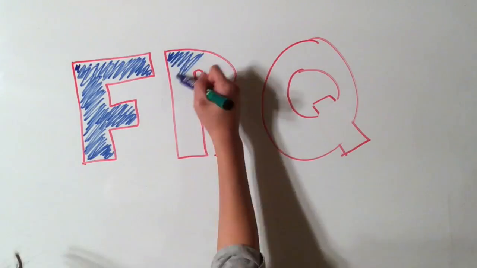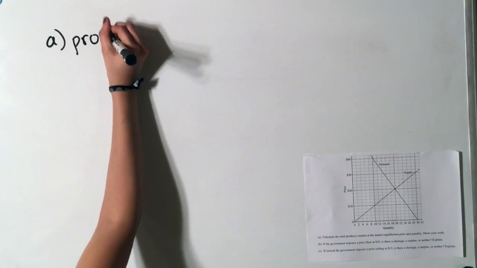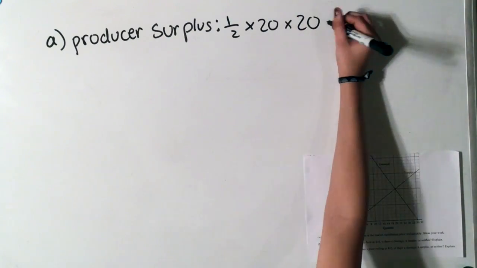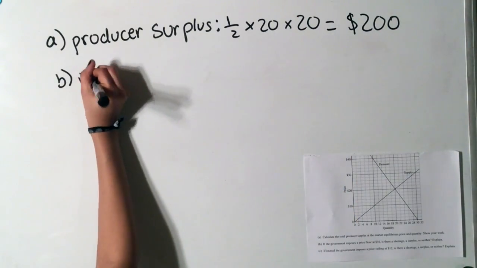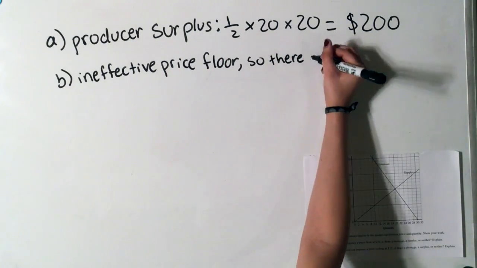Here's an FRQ. Pause here and try to answer the FRQ. For Part A, 1 point is earned for calculating the total producer surplus as 1/2 times 20 times 20 equals 200. For Part B, 1 point is earned for stating that imposing a price floor at 16 is ineffective and